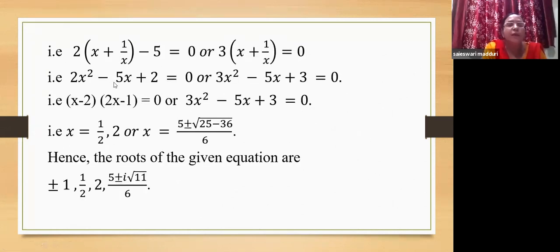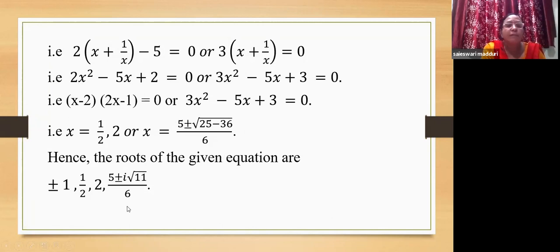So in the place of y, if you replace x plus 1 by x, automatically we will get 2x square minus 5x plus 2 equal to 0 and 3x square minus 5x plus 3 equal to 0, which are again two quadratic equations. These two quadratic equations can be solved either by the factorization method or by using minus b plus or minus root of b square minus 4ac. Either of them you can use and solve these two quadratic equations.